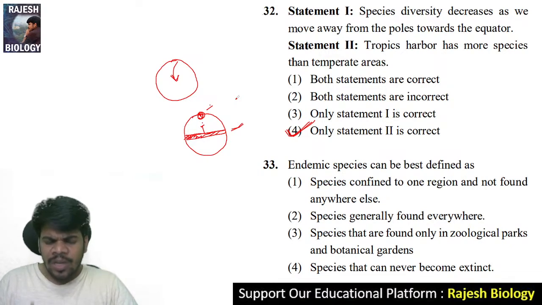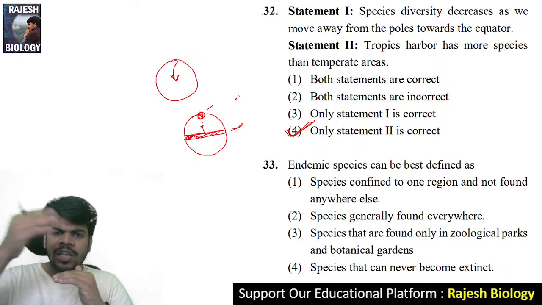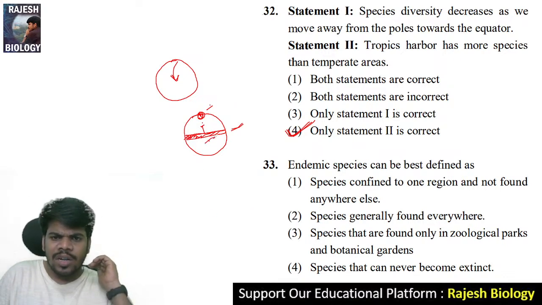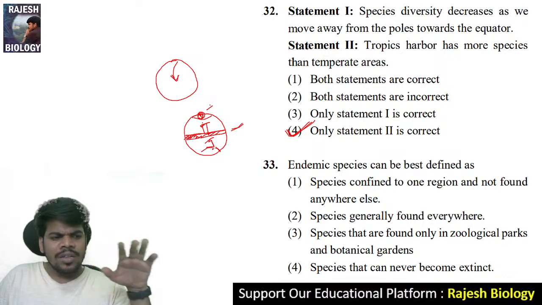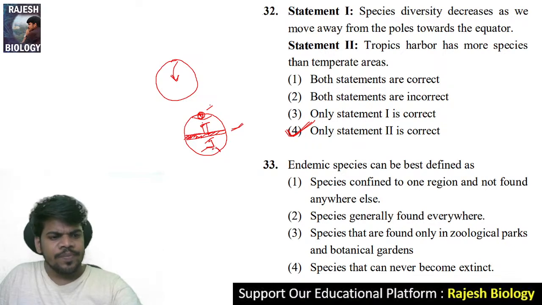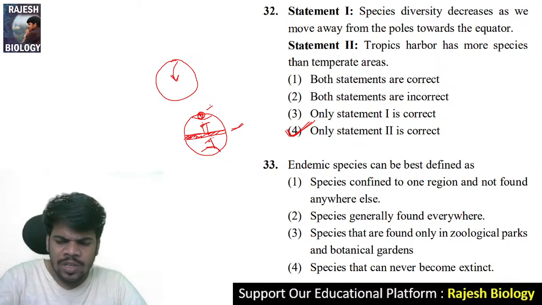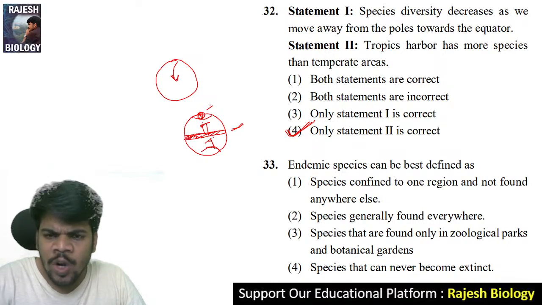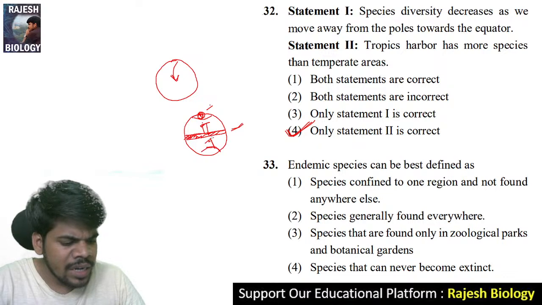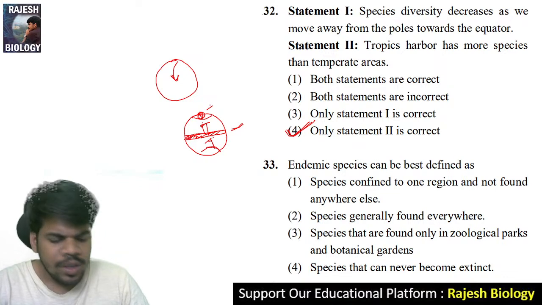But when we move from the equator upwards, that is called the temperate regions. Either side of the equator, these are the temperate regions. In these temperate regions also diversity is there, but compared with the equator, it is less. And last, these are the polar regions, ice caps. In the ice regions, there is not much diversity because so much ice is there, and it is not a suitable temperature or environment for the growth of plants and animals. Very few. Come to the 33rd question.